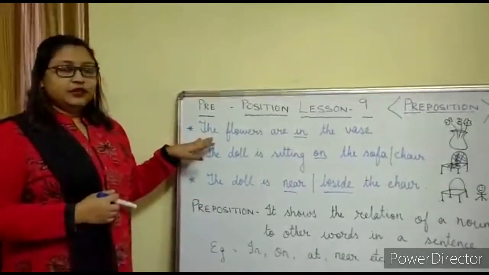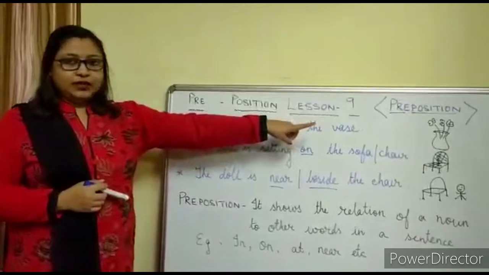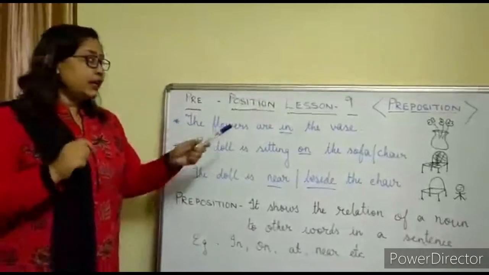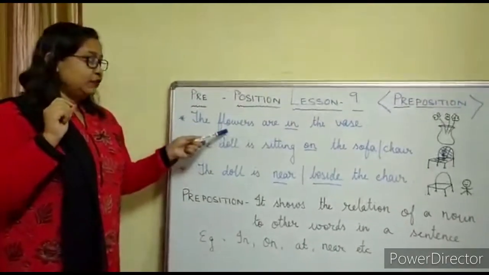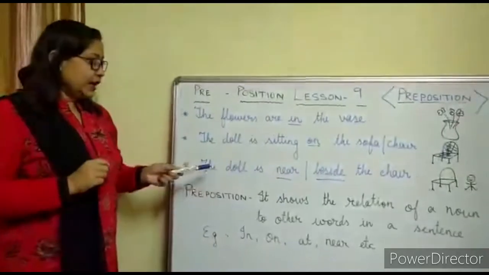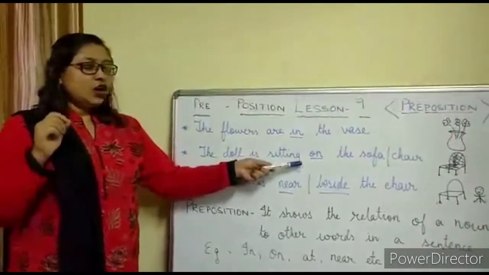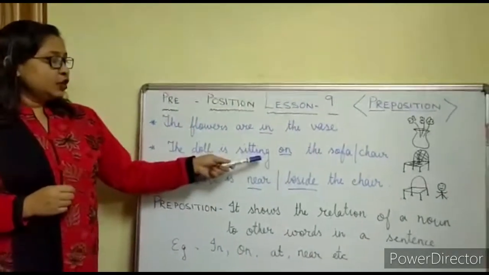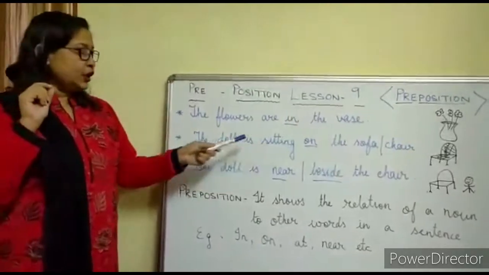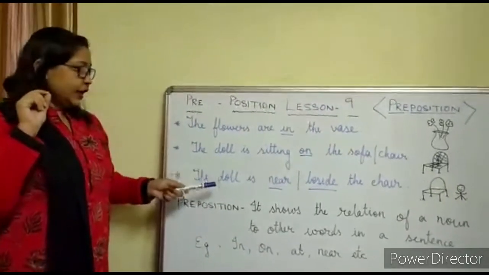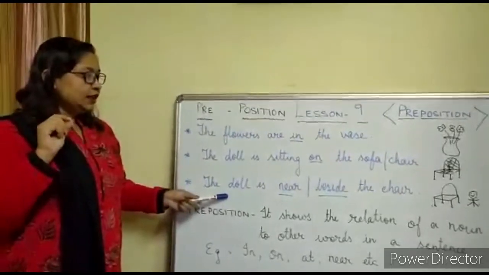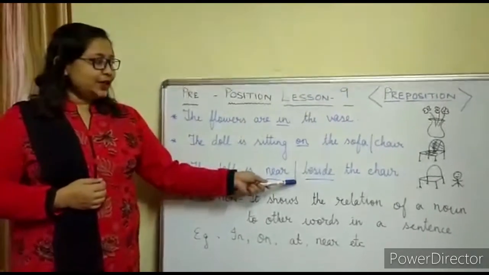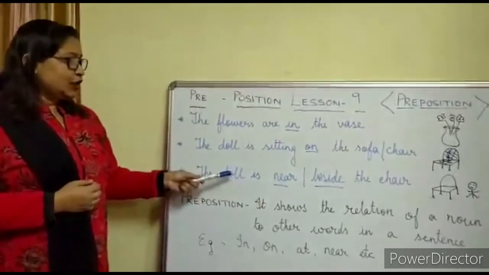The first one: the flowers are in the vase. Please have a look at the picture also. The flowers are in the vase. So the word in is showing the relation between the flowers and the vase. The second example: the doll is sitting on the sofa or chair. So here, see, the doll is sitting on the chair. So here, students, the word on is showing the relation between the doll and the sofa. And similarly, in the third one, the doll is near, or you can say beside, the chair. So the words near or beside show the relation between the doll and the chair.